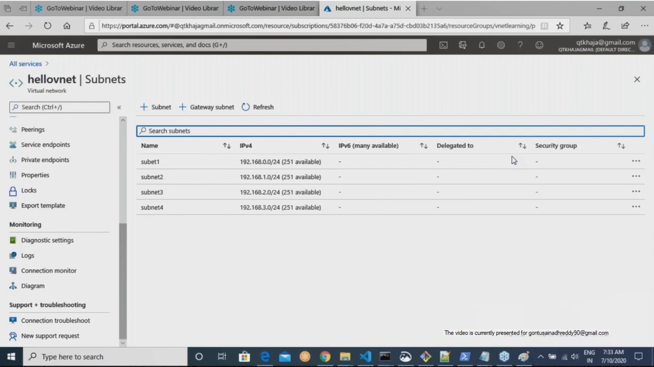Okay, Satyakrishna, you have asked me a question. Instance name means it is the VNet name. Yes, sir. In that UI, whenever it was asking for instance name, it was the virtual network's name. All right.